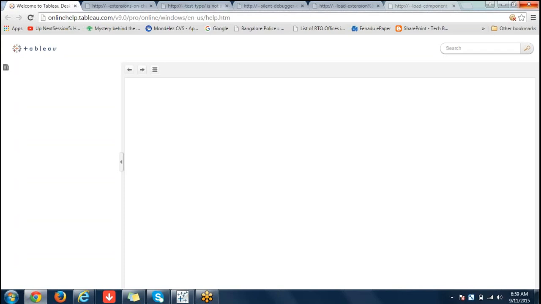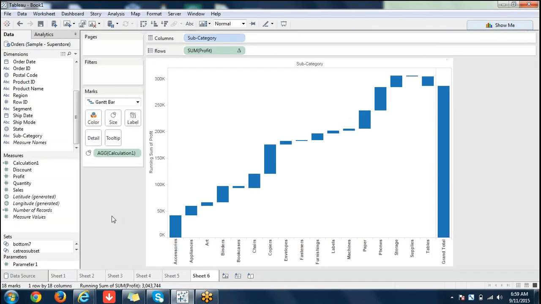Otherwise, if you go to Tableau online, you can download some white papers or something like that from there also. But before downloading, people just ask me if it is the right thing or wrong thing. Not many white papers are helping you. Only one or two are very good. Not many are helping there. And apart from that, you can go to the Tableau site and you will find many resources there.